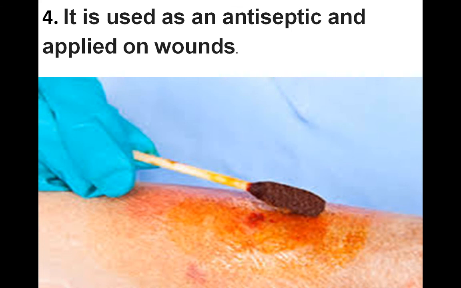Iodine can be converted into a brown solution called tincture of iodine, and we can apply this on our wound so it can clean bacteria as well as dirt. So non-metals also have the property that they can be used as antiseptic solutions.